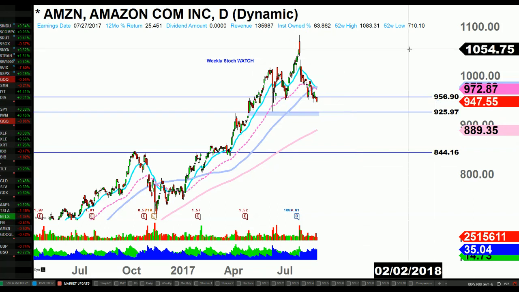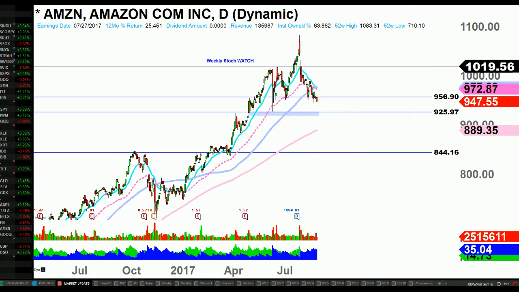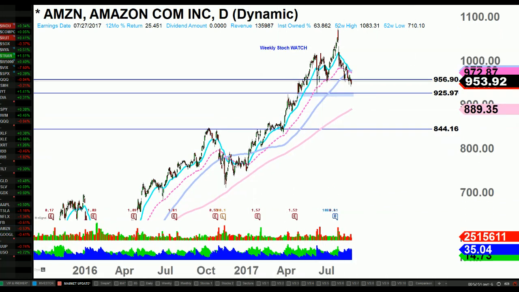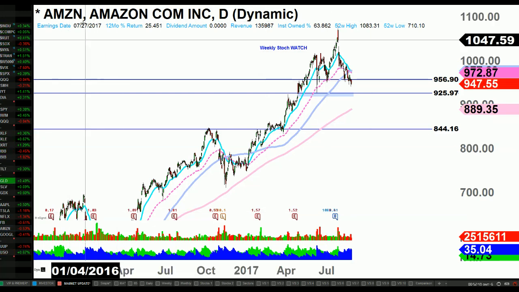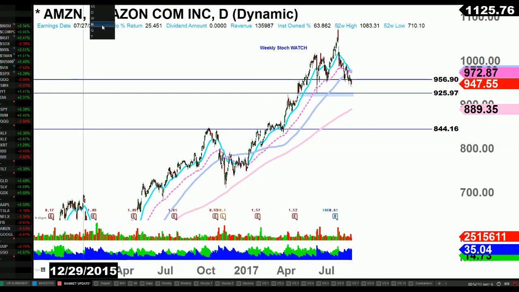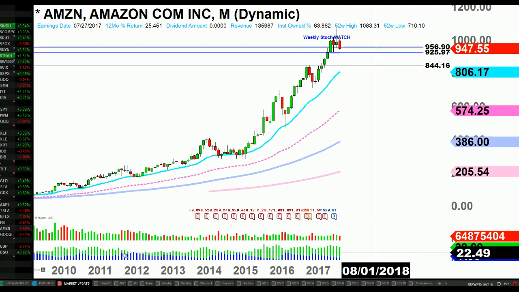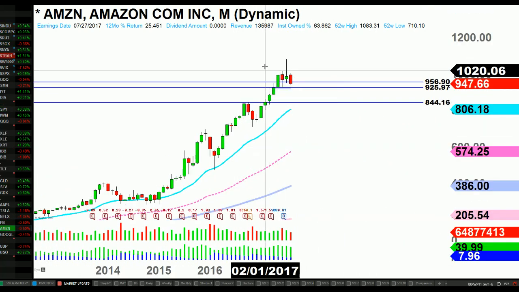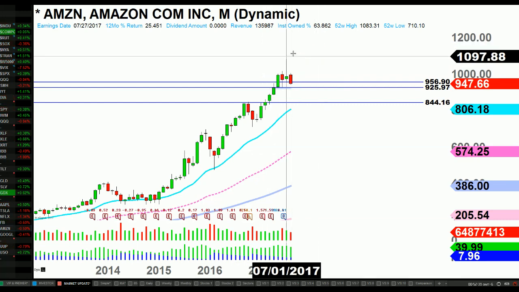Could possibly be a head and shoulders formation, and we're kind of breaking below the neckline here. Let's see. Yeah, weekly stock option rolling over now. Monthly is interesting on Amazon. We've got the classic evening star reversal. You can see that right there, that long upper wick, and that's an evening star.